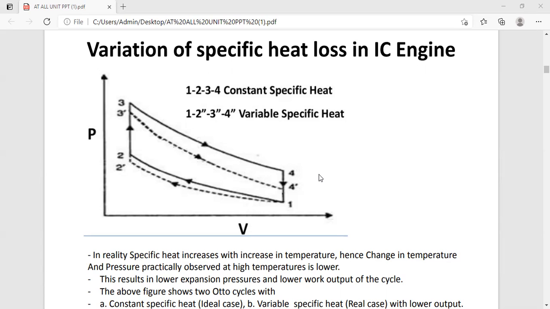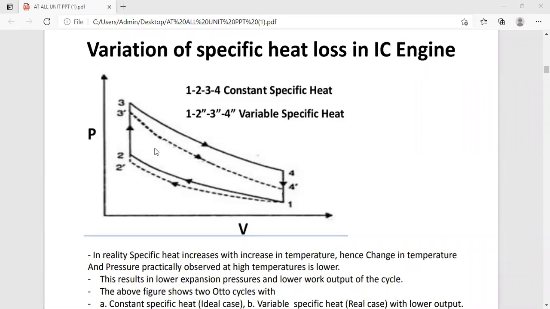So the work developed in the actual cycle is definitely less than in the ideal cycle. The difference between the theoretical or ideal work and the actual work is called the loss of work due to variation in specific heat.